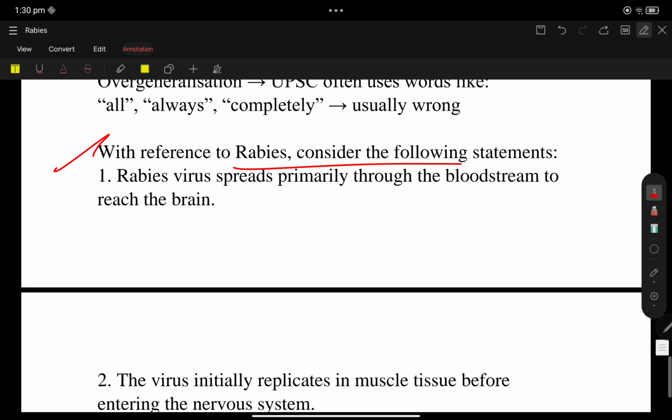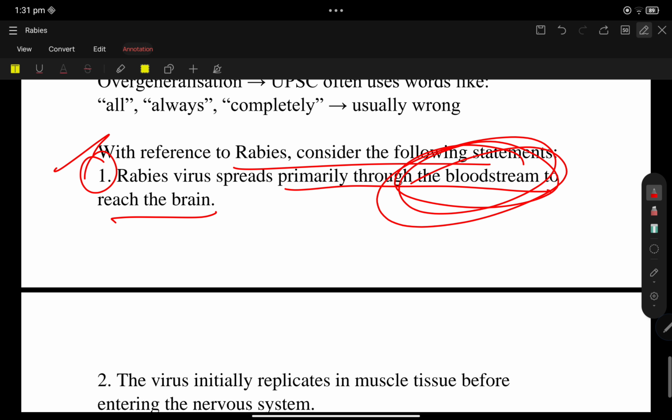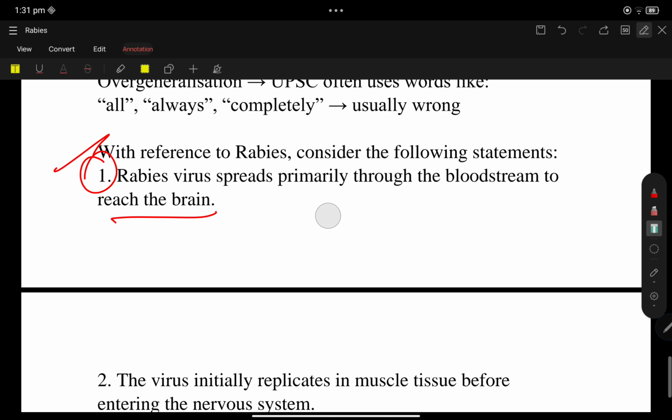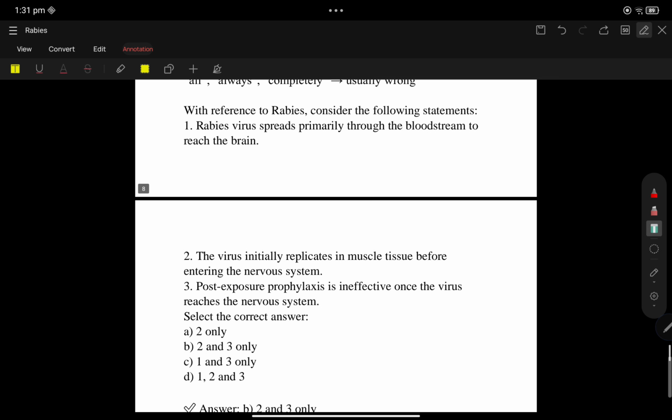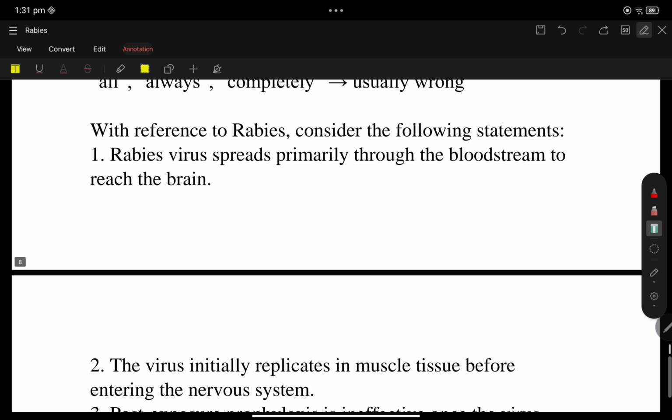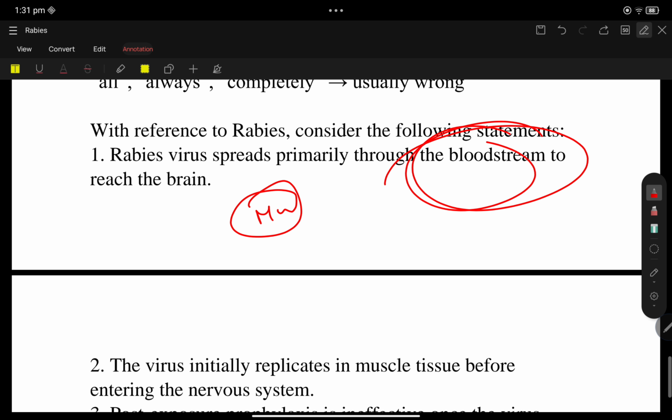See, with reference to rabies, consider the following statements. Statement 1: Rabies virus spreads primarily through the bloodstream and reaches the brain. See, it seems very easy after discussing the facts, and you know that statement 1 is wrong. It does not spread through the bloodstream. See, it is one of the most important points, because mostly people will make this right. It does not pass through blood; it replicates in muscle tissues, not through the bloodstream. So statement 1 is wrong.